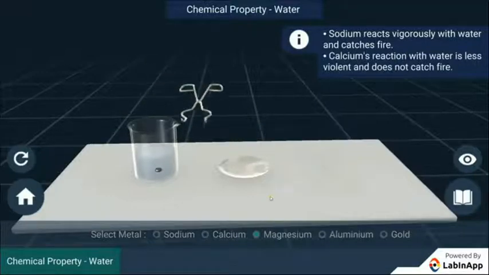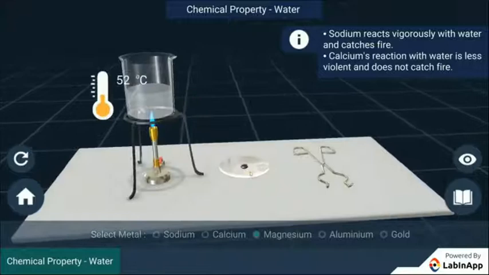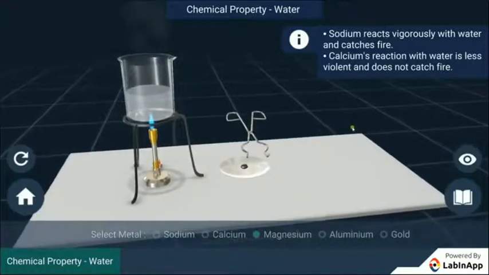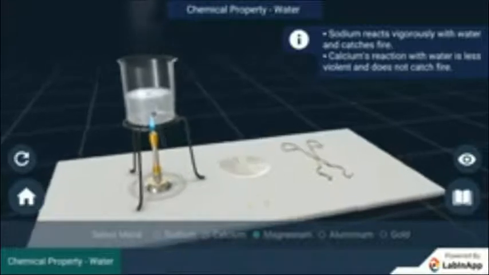Now try with the magnesium. Do you find any reaction? No, we don't find anything. Magnesium does not react with the cold water. Now what you are going to do? The same water you are going to make it hot. Heat it. So it is hot water.